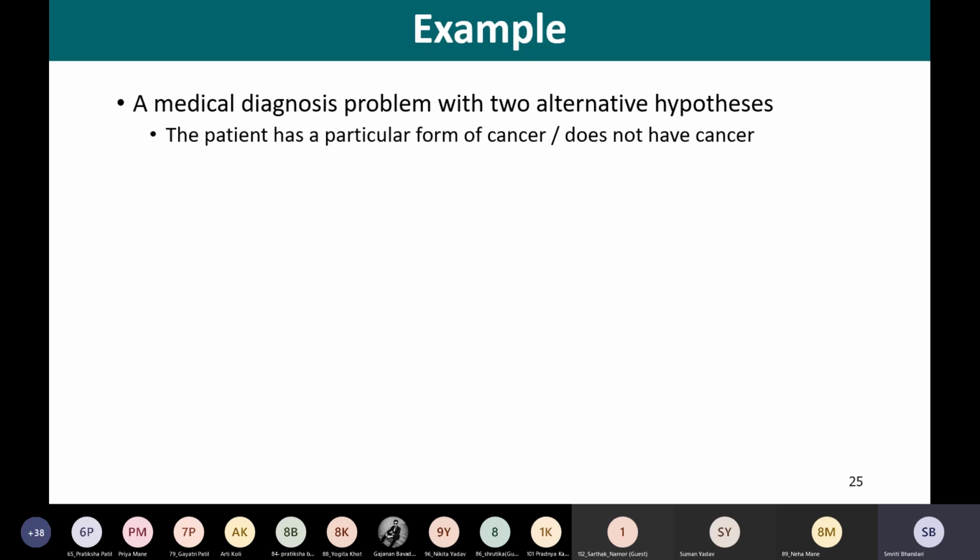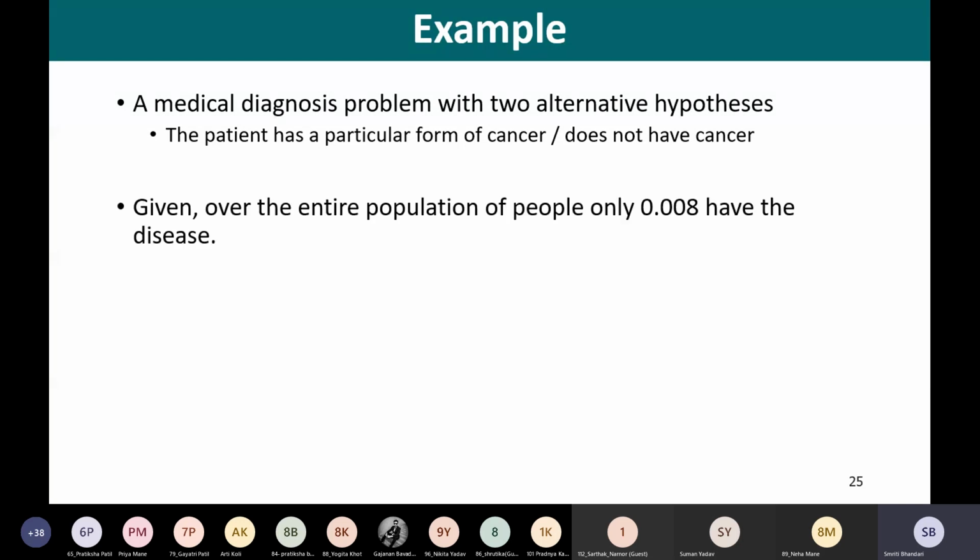What are these two alternative hypotheses? The patient has a particular form of cancer, or the patient does not have the cancer. These two are the hypotheses that we want to test.